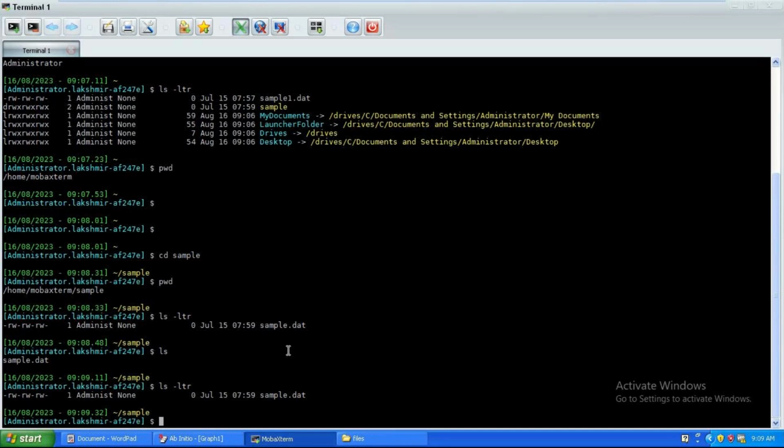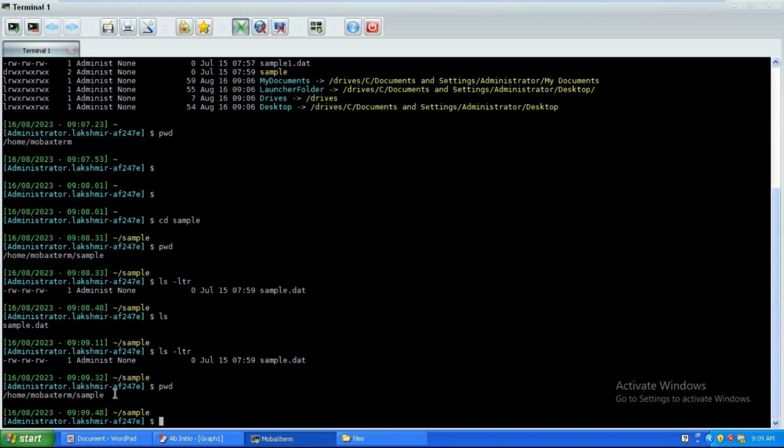Okay, so which directory am I in? pwd shows /home/MOBA/extreme/sample. I want to create a file, something like a zero byte file. Use the touch command: touch sample1.dat, because a sample file is already present here and it will not allow me to reuse that name. So I'm taking sample1.dat, enter.